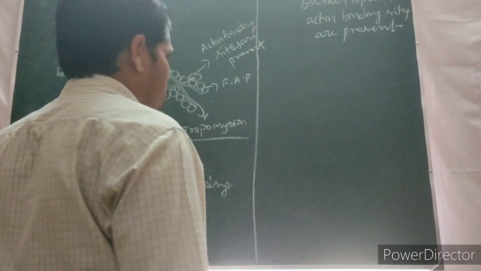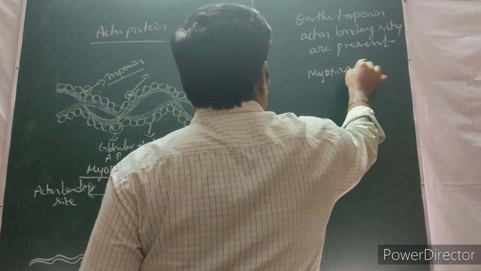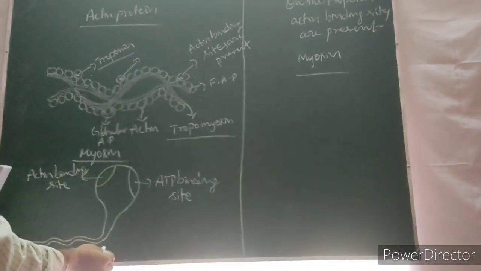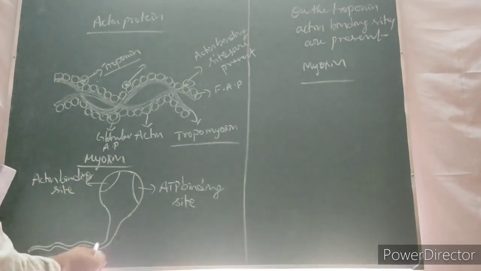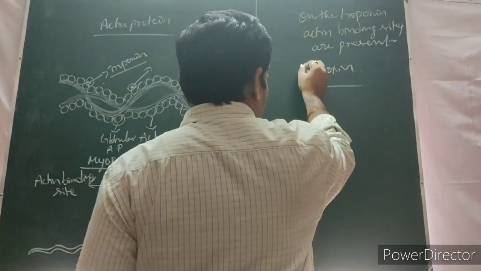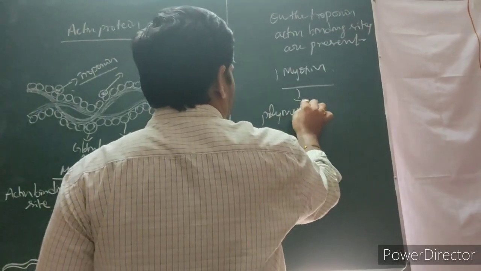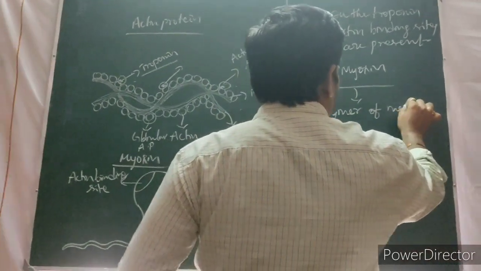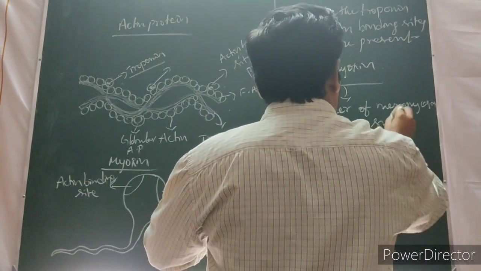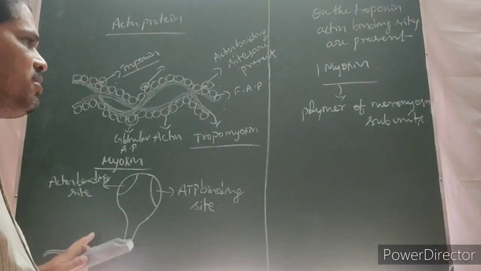The next one, myosin. How is myosin formed? Myosin is formed by polymeric meromyosin subunits. One myosin is formed by a polymer of meromyosin subunits.